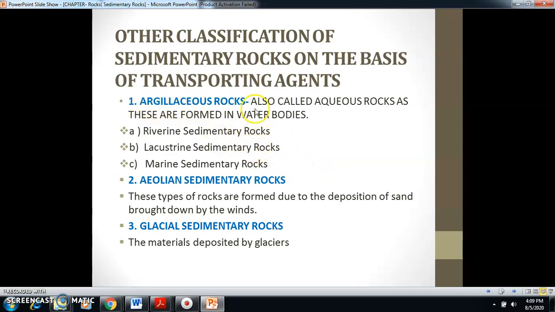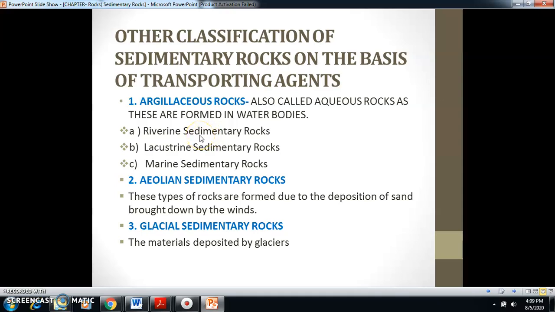First is argillaceous rocks. These are also called aqueous rocks, and these argillaceous rocks are formed in water bodies. There are three types of argillaceous rocks. Riverine sedimentary rocks are formed when sediments are deposited in rivers.